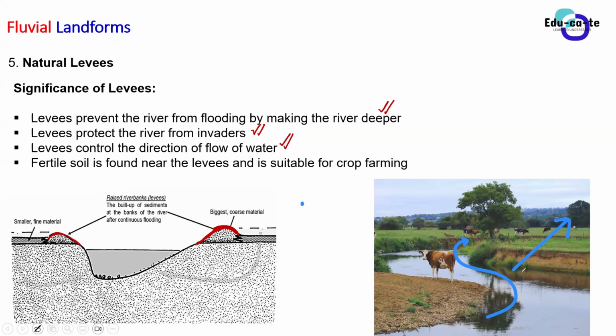But if the river banks were so low, the river would be able to take other directions, because the water would be able to get out of the river. But now, because the levees are highly raised river banks, the water in the river can never flow out of the river, because it is bounded; we have a boundary that is stopping the water from flowing out. So these levees actually control the direction of flow of water.